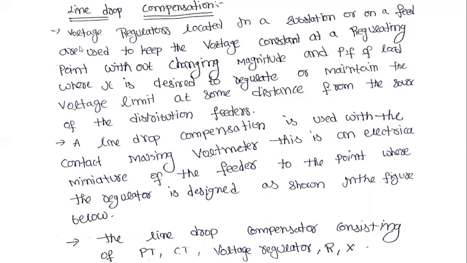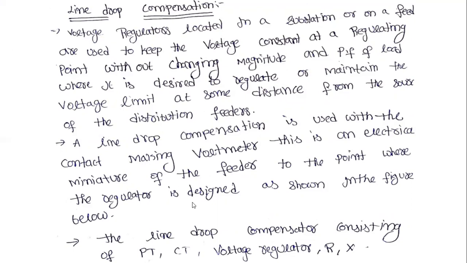The voltage regulators located in the substation or on a feeder are used to keep the voltage constant at a regulating point. Why?